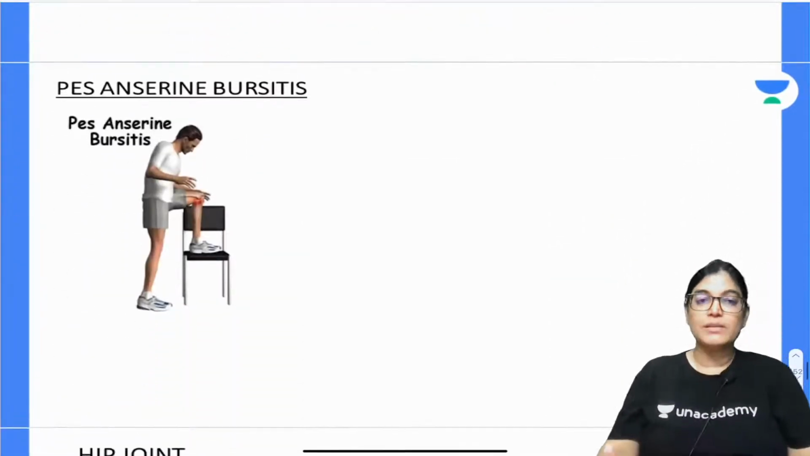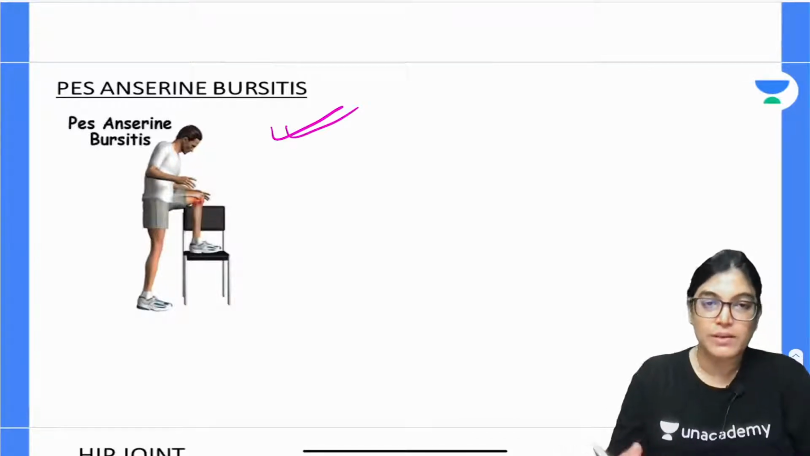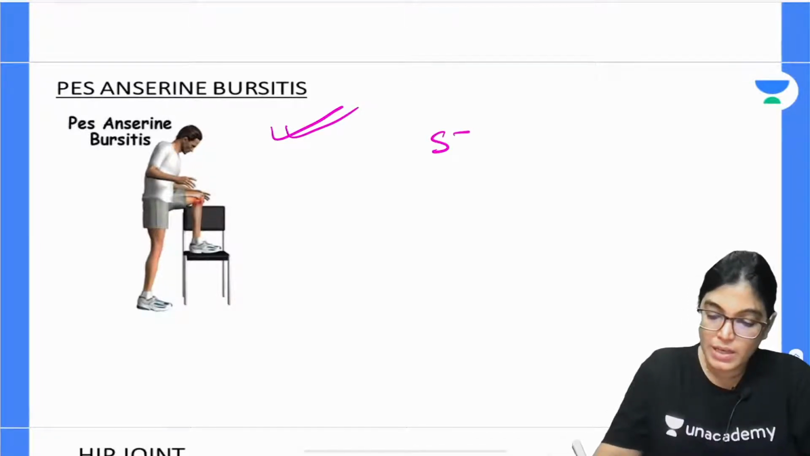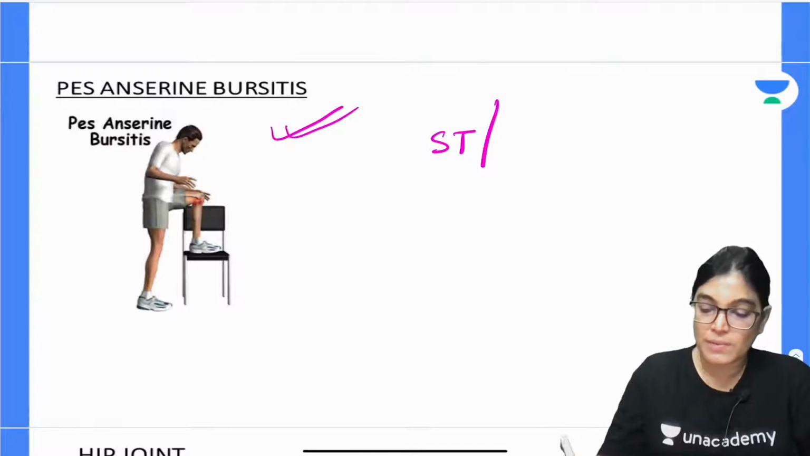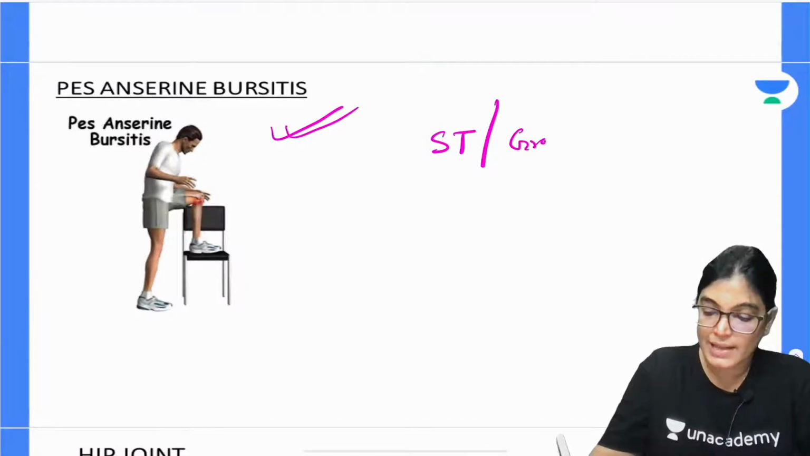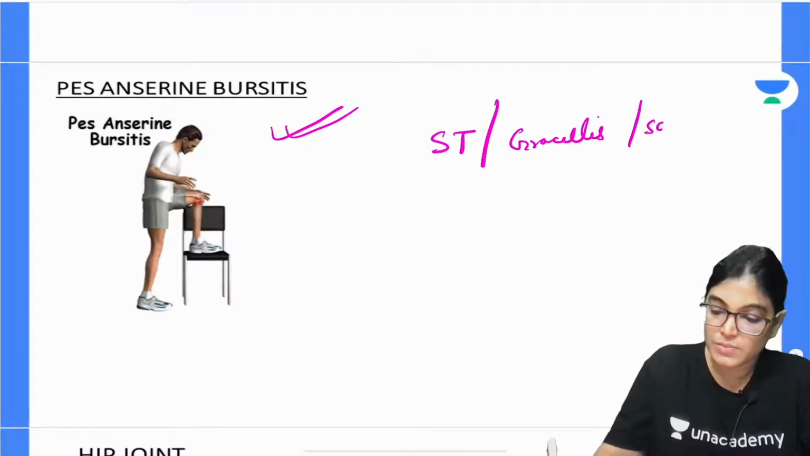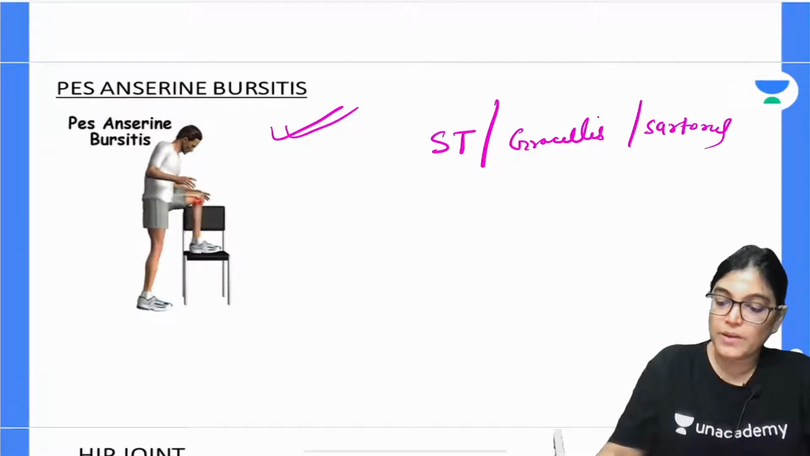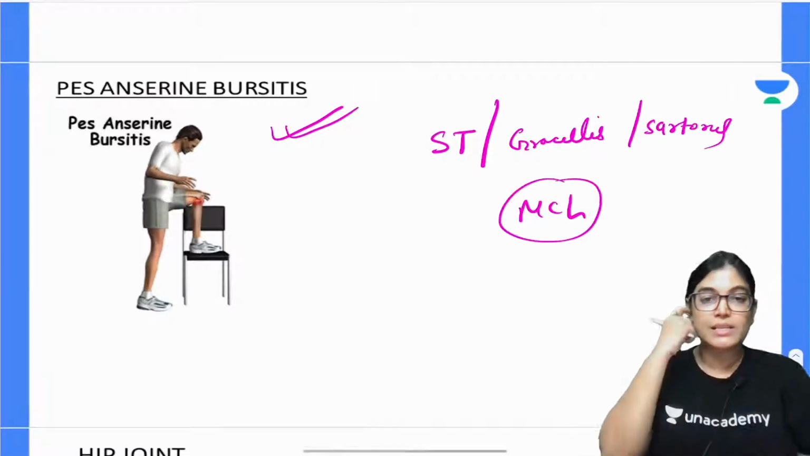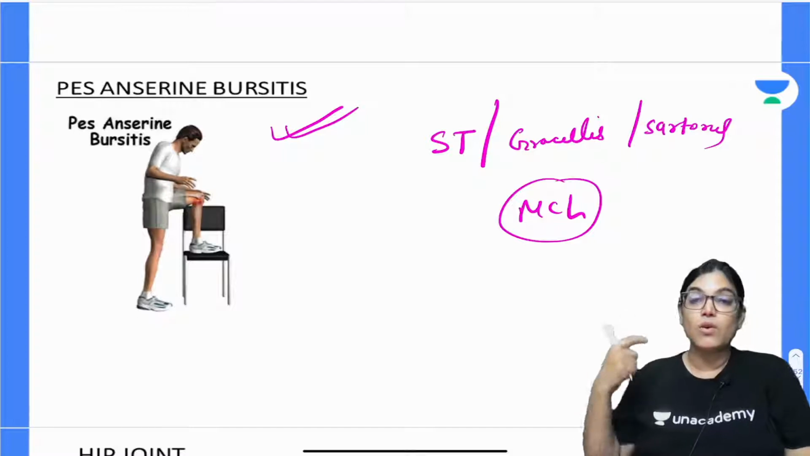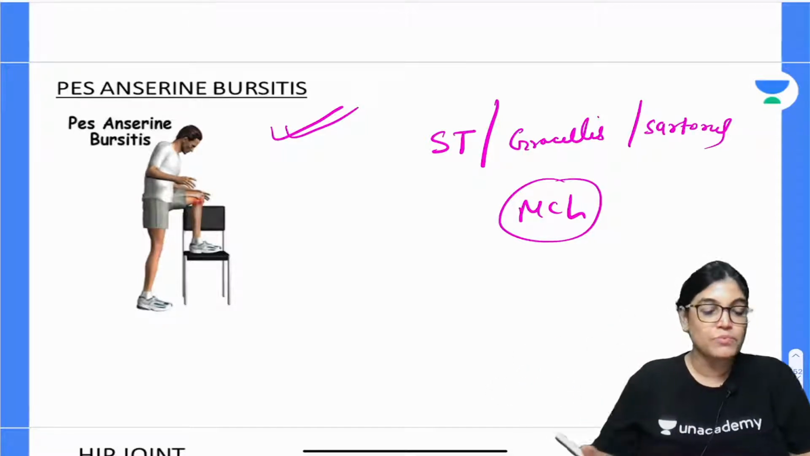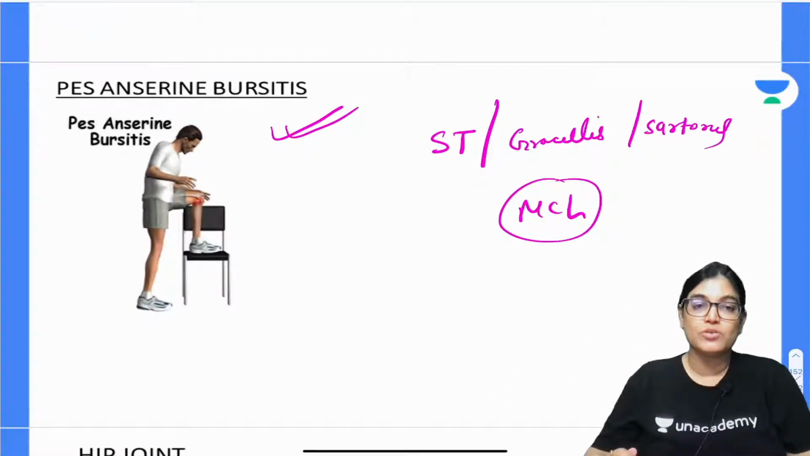Now, pes anserine bursitis. Here the pes anserine bursa is involved. It is the bursa related to three muscle tendons, the semitendinosus, gracilis and sartorius, separating them from the medial collateral ligament. If it is inflamed, it causes pain in the medial aspect of the proximal tibia, and this condition is called pes anserine bursitis.